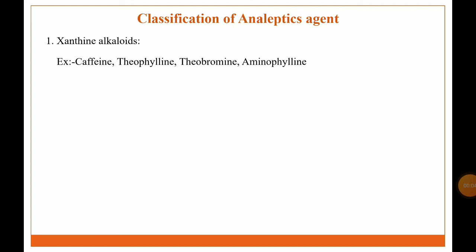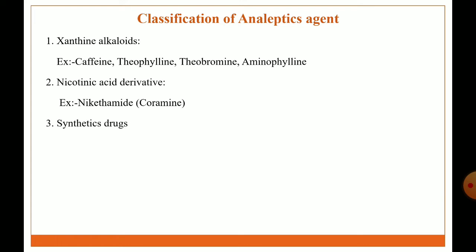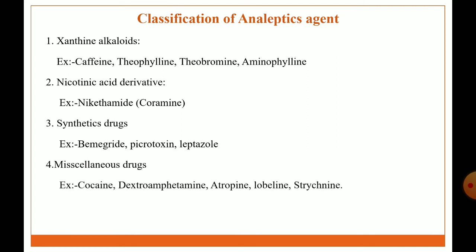Classification of analeptic agents. The first class is xanthine alkaloids. Example: caffeine, theophylline, theobromine, aminophylline. The next class is nicotinic acid derivatives. Example: nicotinamide or coramine. The next class is synthetic drugs. Example: bemegride, picrotoxin, leptazol. And the last class is miscellaneous drugs. Example: cocaine, dextroamphetamine, atropine, lobeline, strychnine.